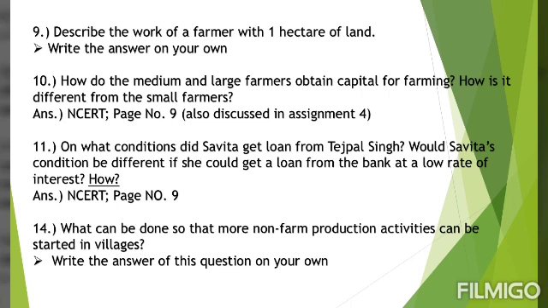Question number 14. Students, 12 is again an activity based, that is an optional question, so you need not do it. And question number 13 is also an activity based question. So coming directly to question number 14, what can be done so that more non-farm production activities can be started in villages? Students, this answer also you will write on your own. Think about the different ways through which non-farm production activities can be started in villages, because we know that people in villages are dependent on agriculture. They don't get a lot of employment opportunities. So just think and write.